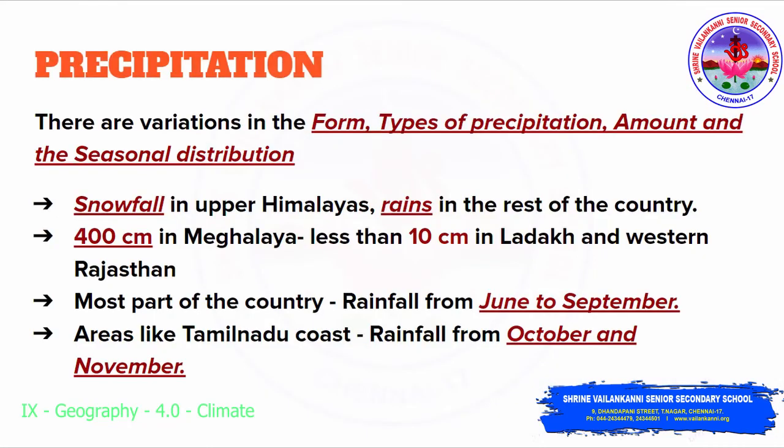The next element is precipitation. Here also, there are variations in the form of precipitation, the amount of precipitation and the seasonal distribution. In the Himalayas, the form will be snowfall, but in the rest of the country, it will rain. In Meghalaya, the rainfall will be 400 centimeters, but it is less than 10 centimeters in Ladakh and western Rajasthan. Most parts of the country receive rainfall from June to September, but areas like the coastal areas of Tamil Nadu receive rainfall from October to November.